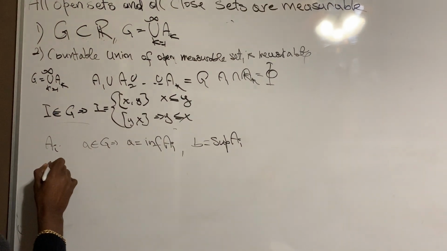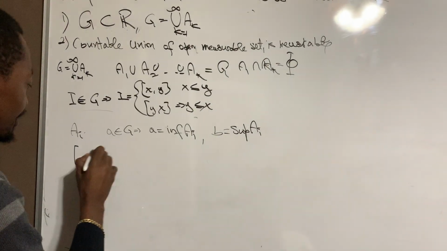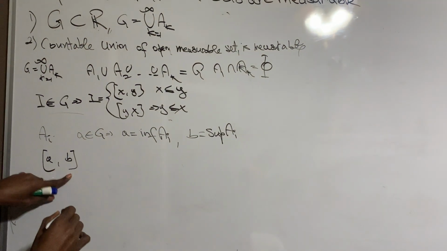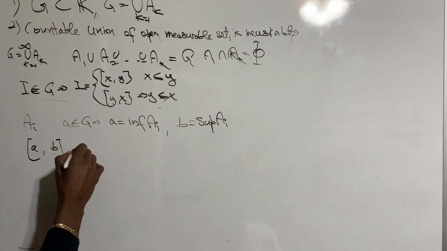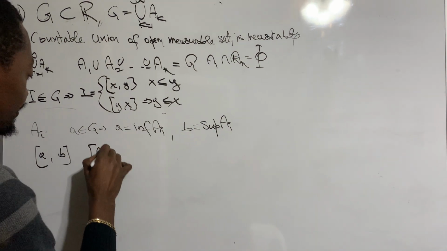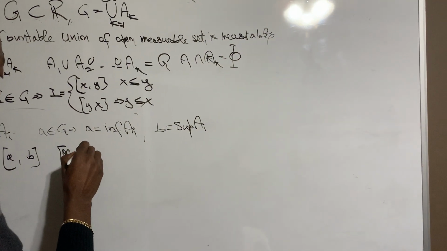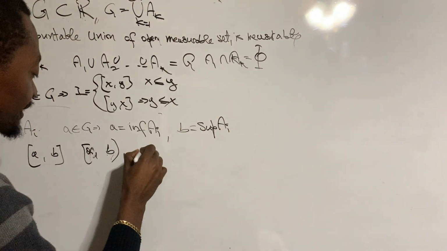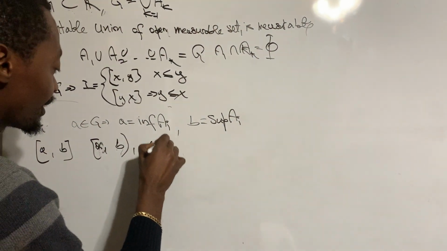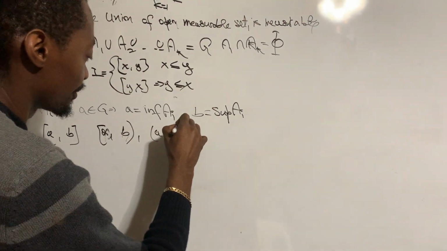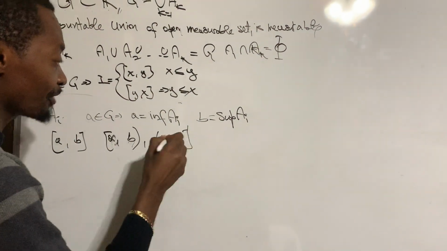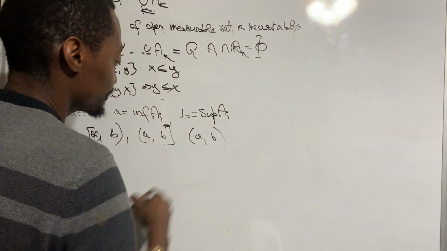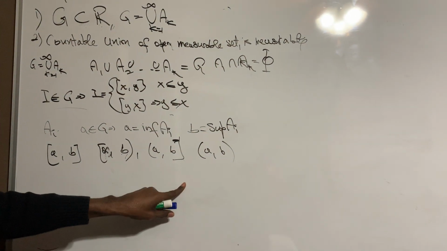So if both are in AI, we're going to get AI like that. If A is in AI, we're going to get AI something like that, A, B. And if B is in, but A is not, we're going to have A, B. But if they are both out, we have something like A, B. All right, it must be one of those.